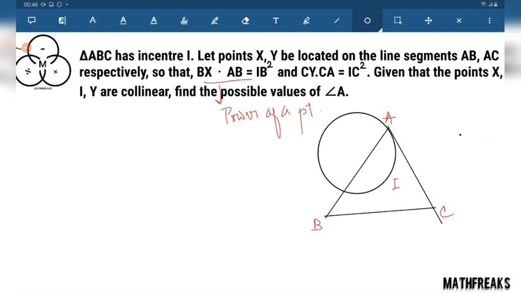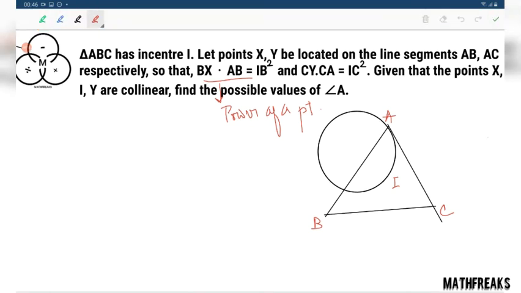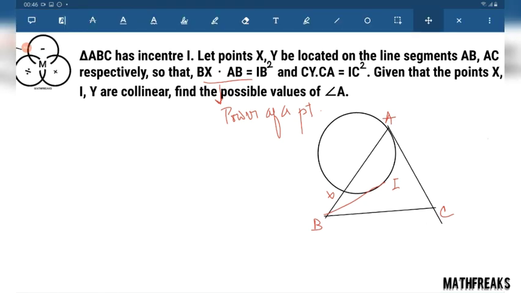Let's imagine a circle. There is X. This is tangent. And this power of a point is also valid. BX into AB equals IB square.